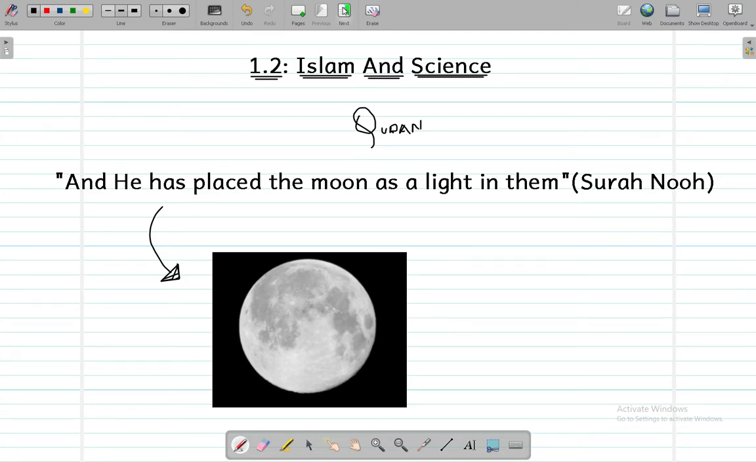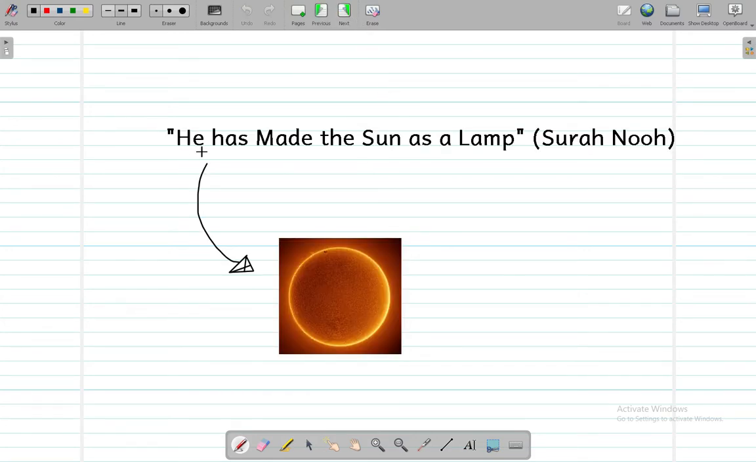Let's look at another example from the Holy Quran: "He, Allah, has made the sun as a lamp." And again, the sun, as we all know, is a source of light for us, and it gives us light energy from which we live and breathe. We should also note that this was mentioned in the Quran 1400 years ago. So the general idea of this chapter is to tell you that the Quran and Islam have also backed up science before it was even discovered or invented.